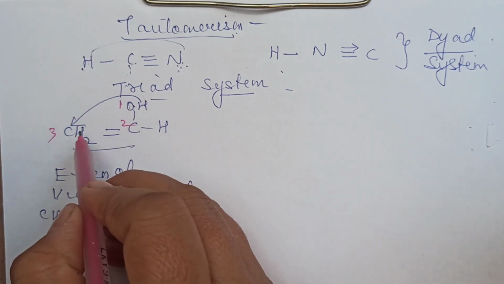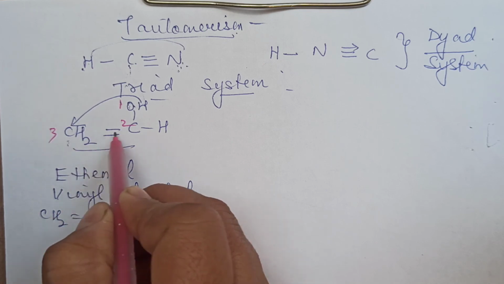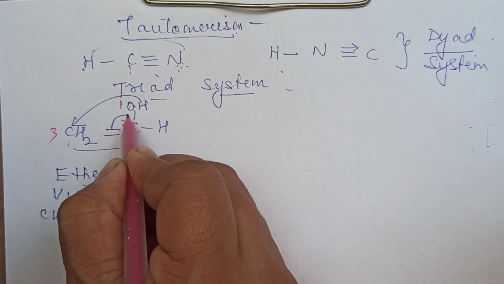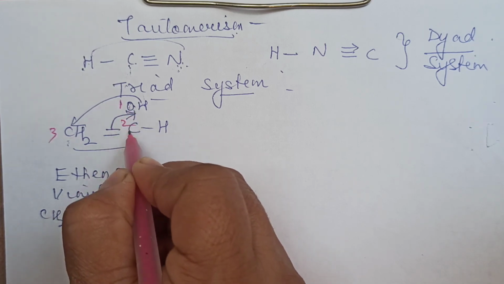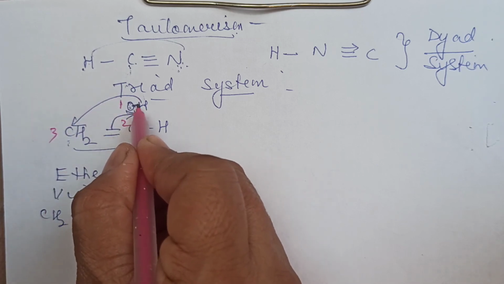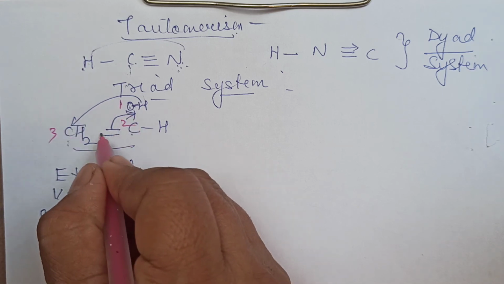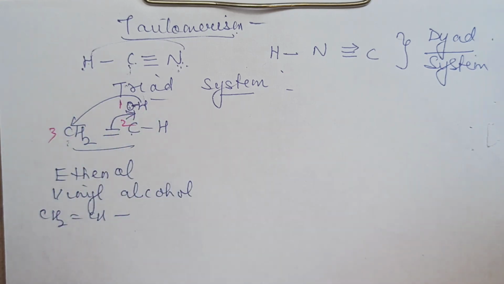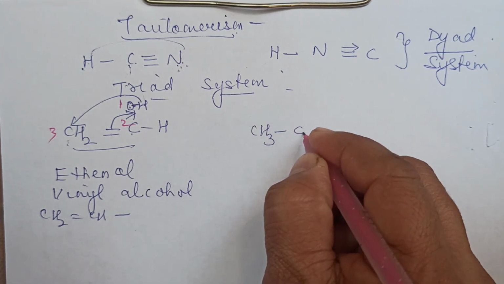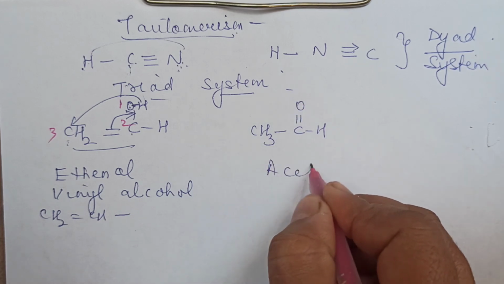When this goes here, this will now have H3, meaning there is an excess of bonds here. Because the hydrogen has gone along with its bond, a deficiency is created, so the double bond will shift between carbon and oxygen. So internal migration occurs between them, and the other formula which now forms is CH3CHO. This is nothing but acetaldehyde.